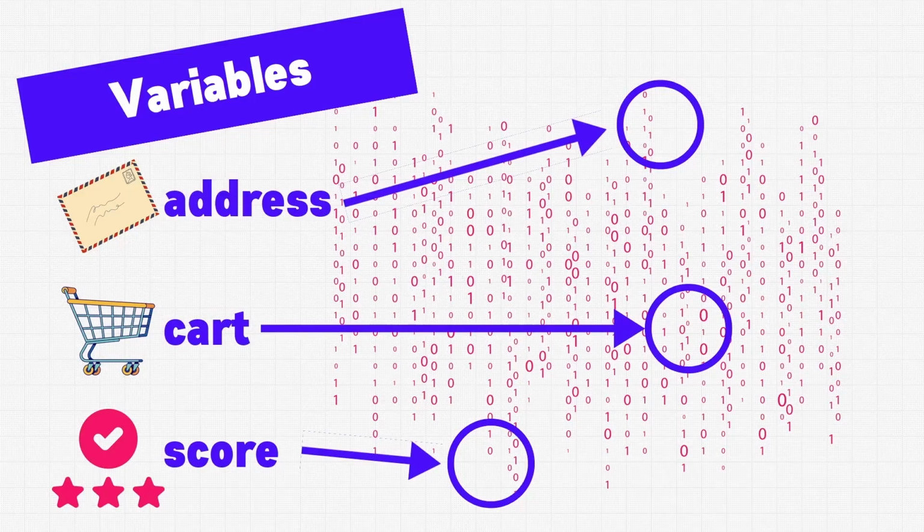Variables allow us to assign useful names to these pieces of data, while also automatically keeping track of where they exist in memory. This frees you up to work on your code instead of trying to remember where everything exists. So if we want to access a player score in a video game, we can just use the score variable, and TypeScript will go into memory and pull it out for us.